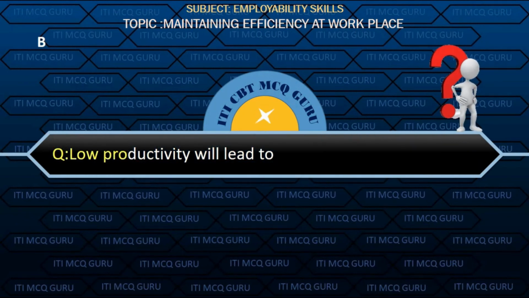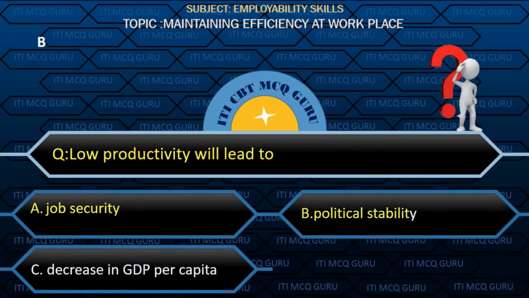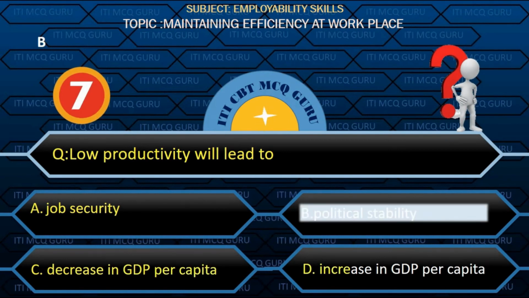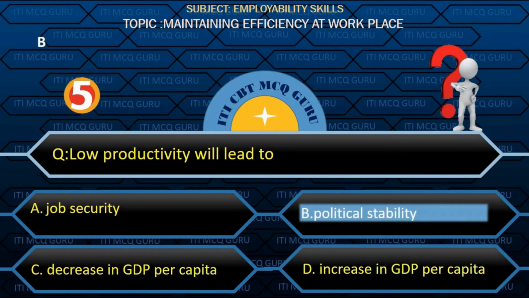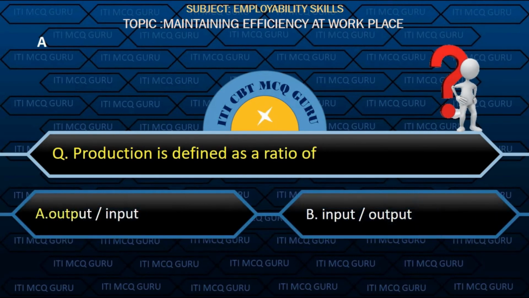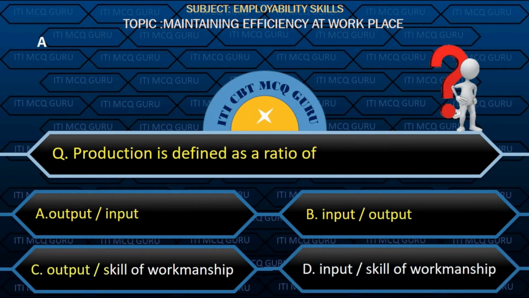Low productivity will lead to? Option B, political stability. Production is defined as a ratio of? Option A, output into input.